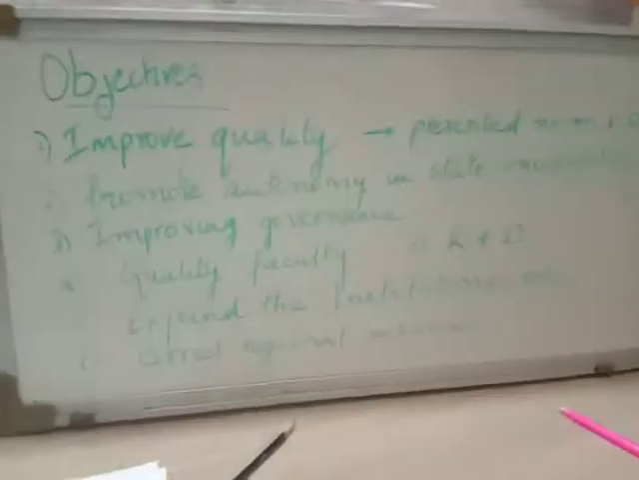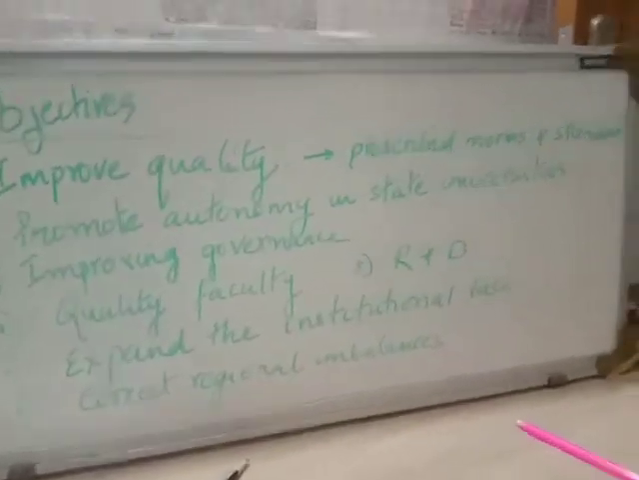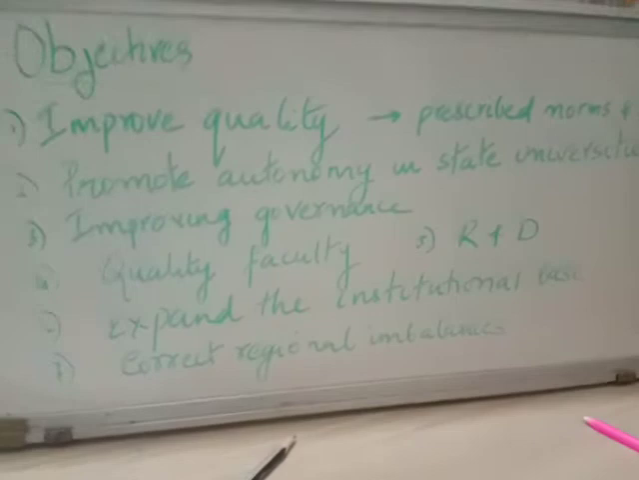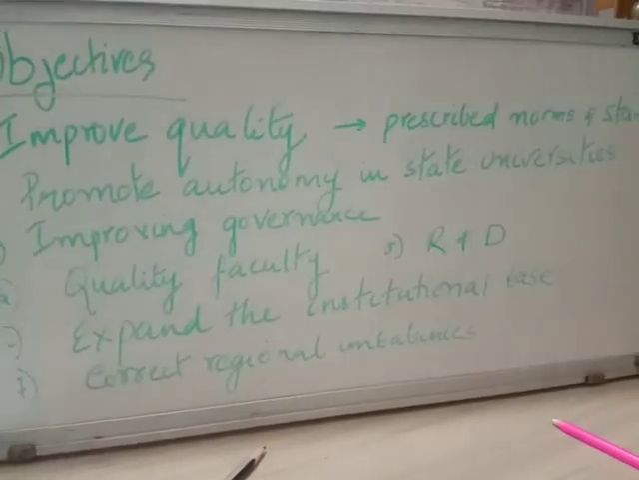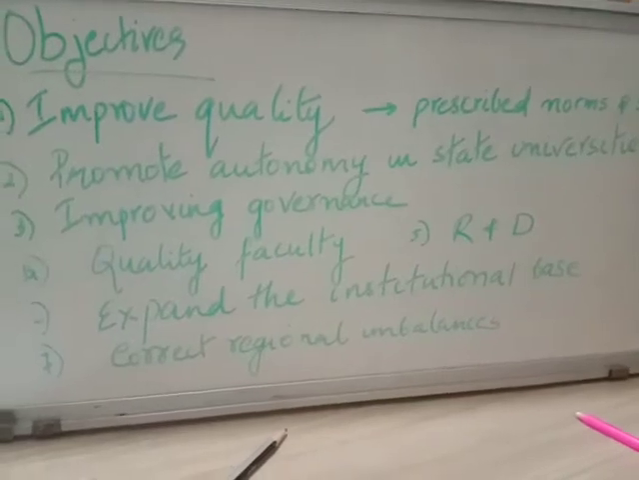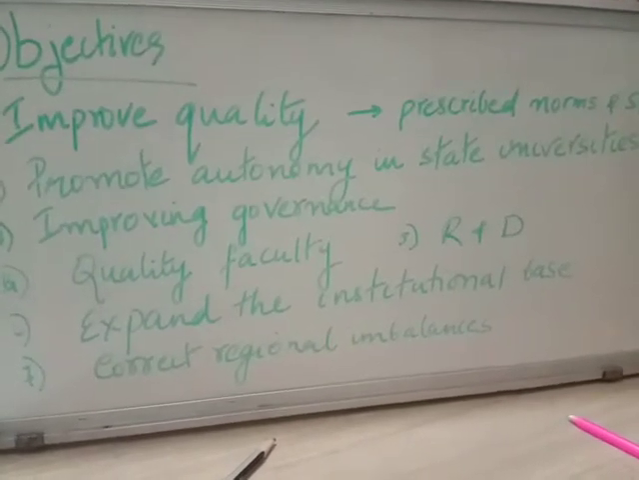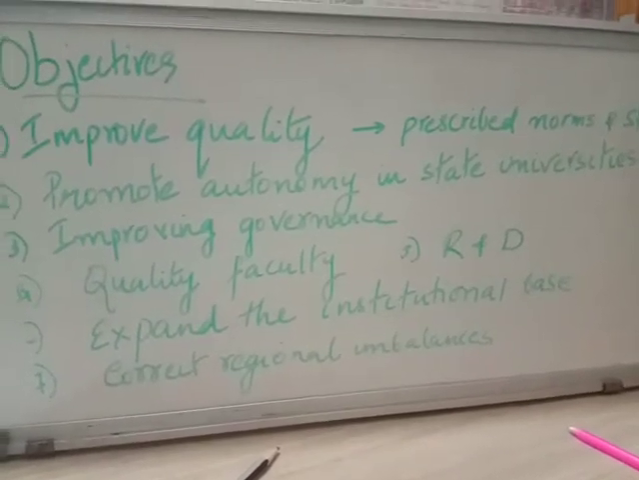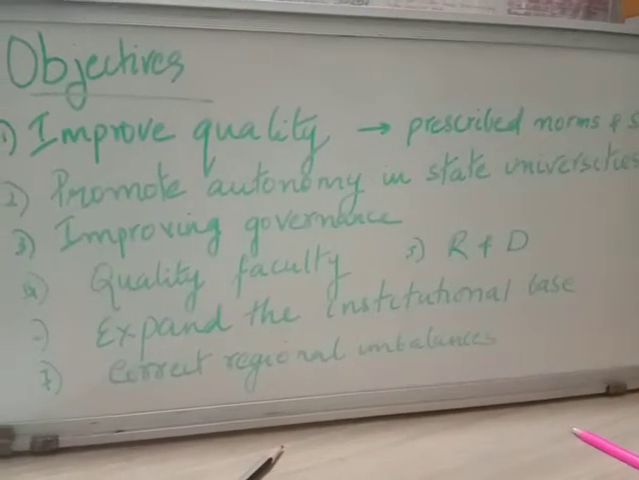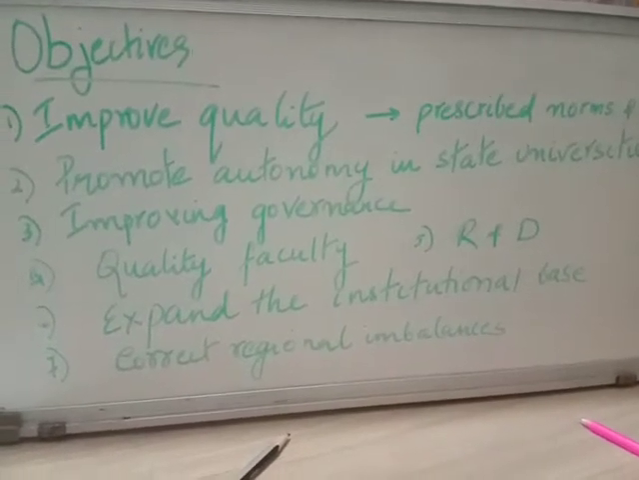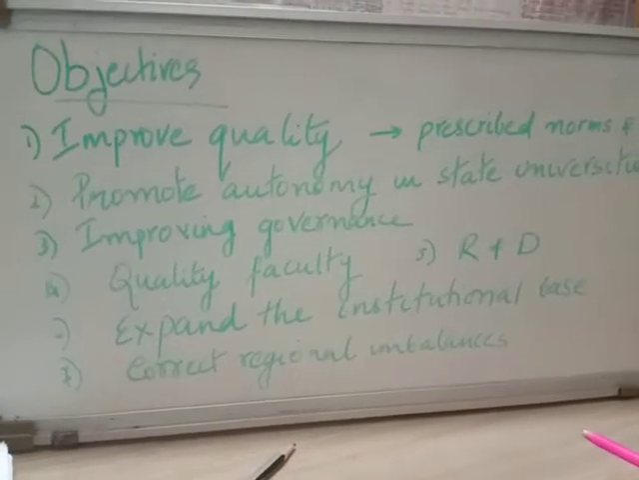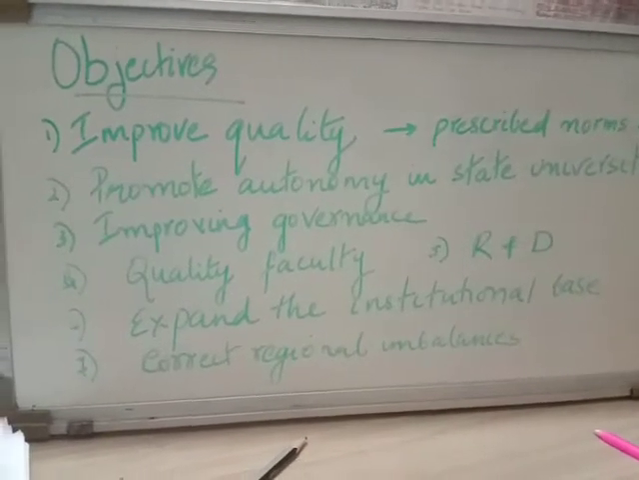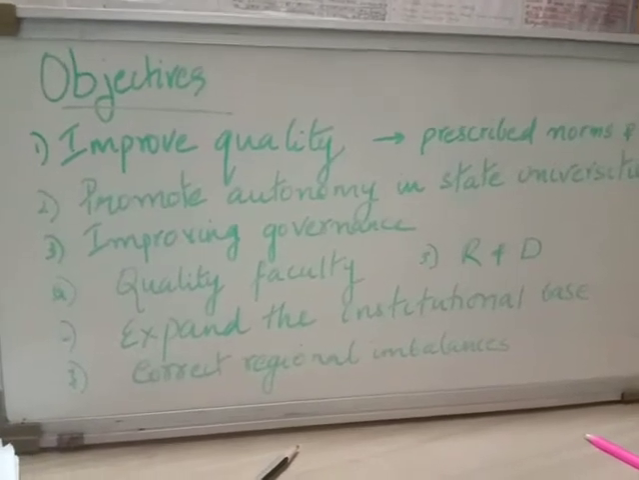Now, the objectives of Rashtriya Ucchatar Shiksha Abhiyan. It has an interesting set of objectives. What are they? First, we have to improve the overall quality of the state institutions and ensure that they stick to the prescribed norms and standards. This is very important. So the first objective of RUSA is to improve the overall quality of the state institutions by ensuring conformity to prescribed norms and standards.